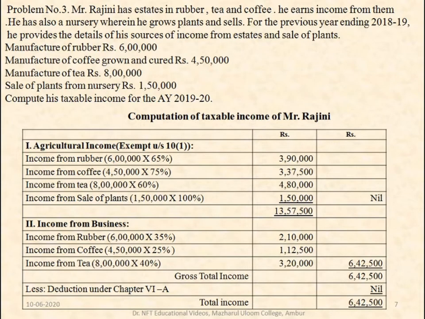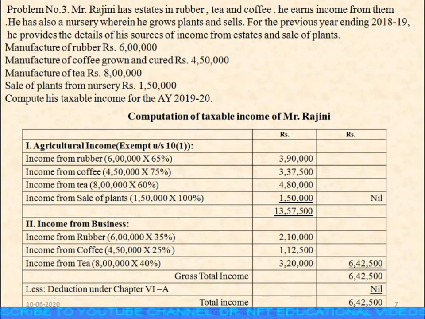Now let us see one more problem. Problem number 3. Mr. Rajni has estates in rubber, tea and coffee. He earns income from them. He also has a nursery wherein he grows plants and sells them. For the previous year ending 2018-19, he provides the details of his sources of income from estates and sale of plants.